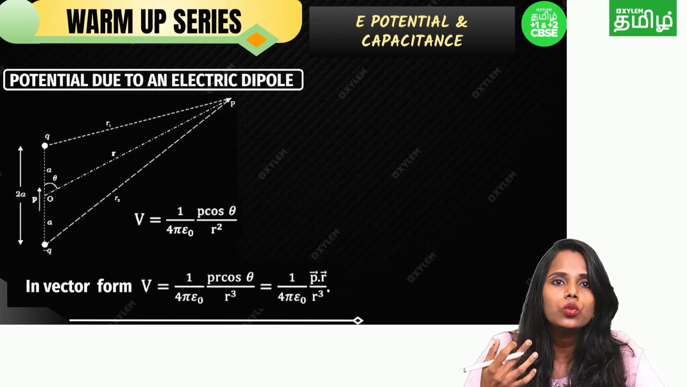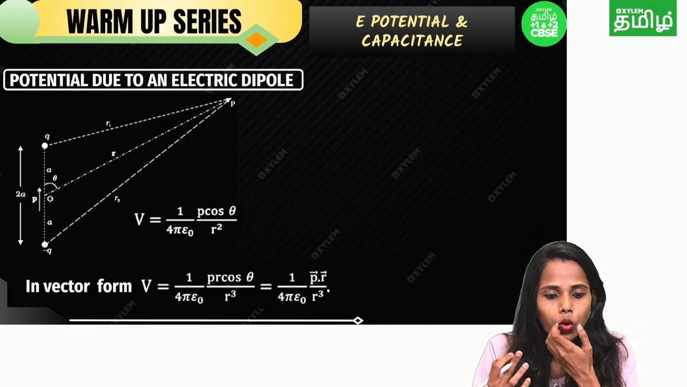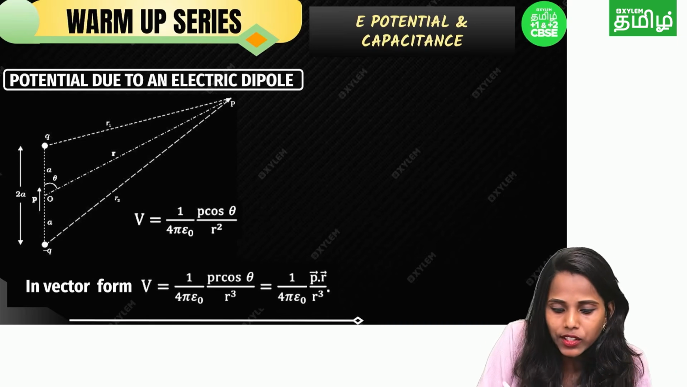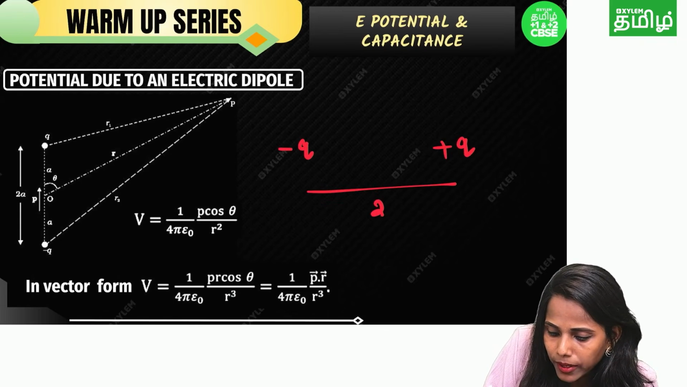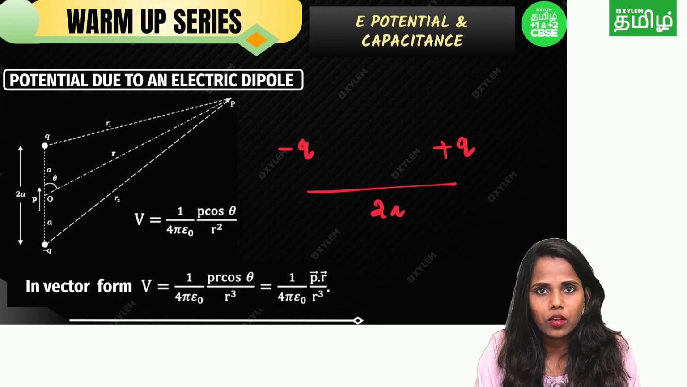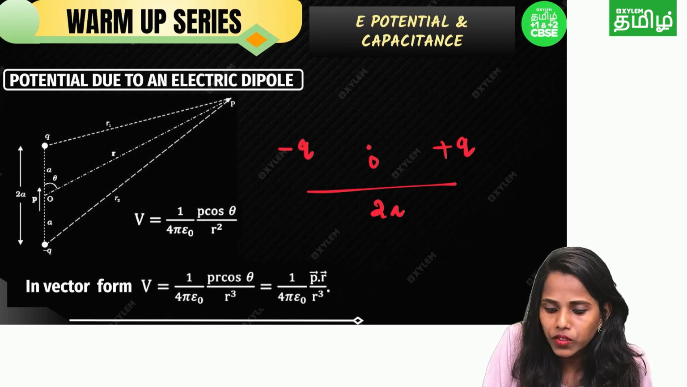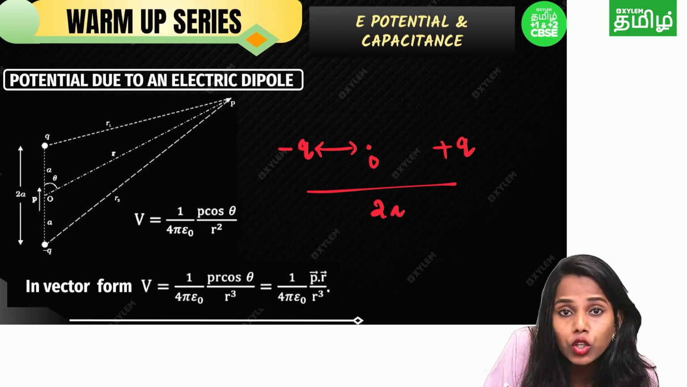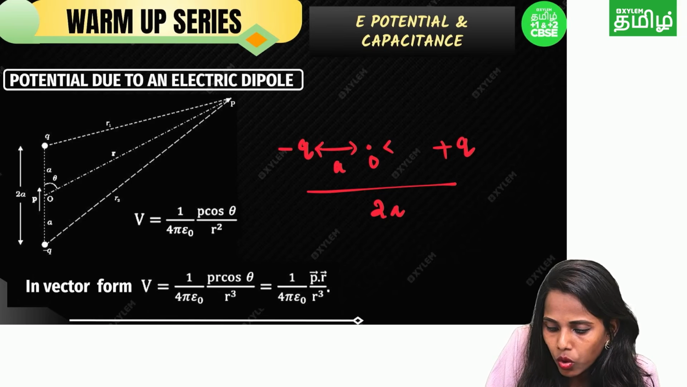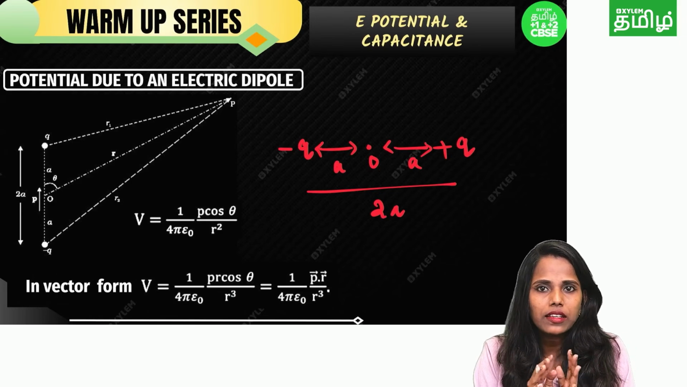What is the potential due to an electric dipole? We learnt about the dipole. What is a dipole? Dipole means there are unlike charges, separated by 2a distance. In between there is a point, the origin O. If the total distance is 2a, from minus Q to O that is a, and O to plus Q that is a. Because the total distance is 2a, I just separated it into a and a.